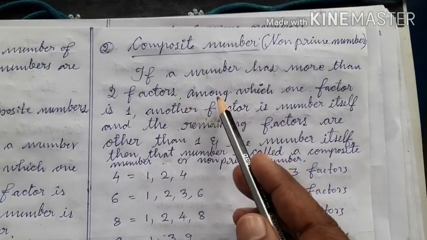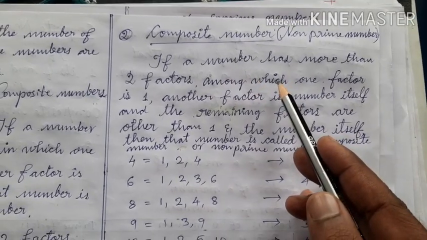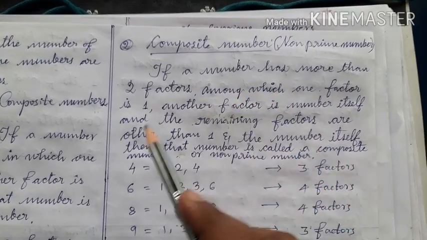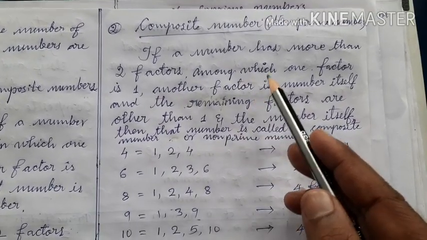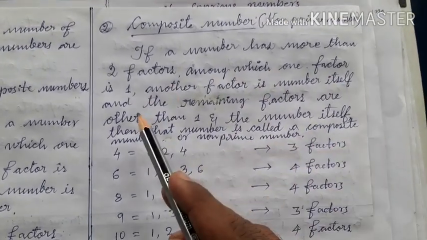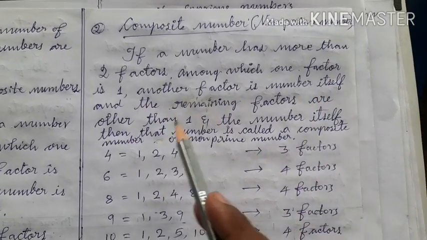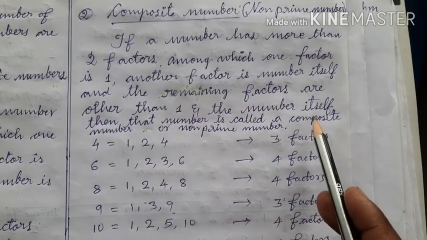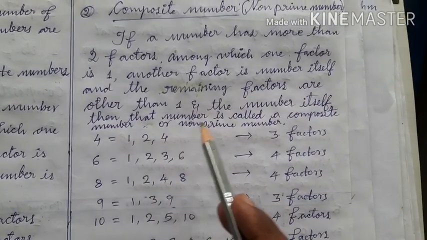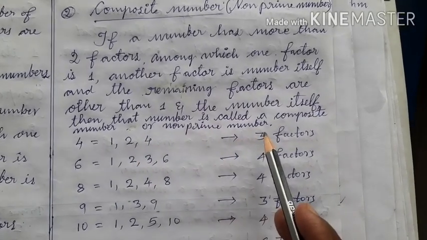The number may have 3 factors, 4 factors, 5 factors, 6 factors, 7 factors, etc. But not less than 2. More than 2 factors it should have. Among which one factor is 1 and another factor is the number itself, and the remaining factors are other than 1 and the number itself. Then that number is called a composite number or non-prime number.